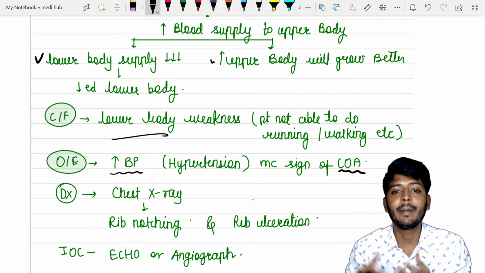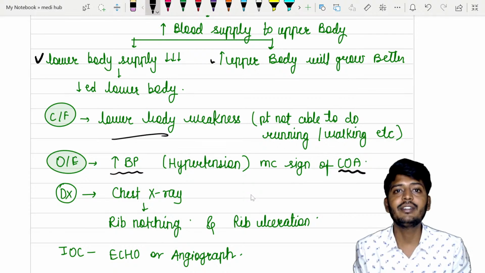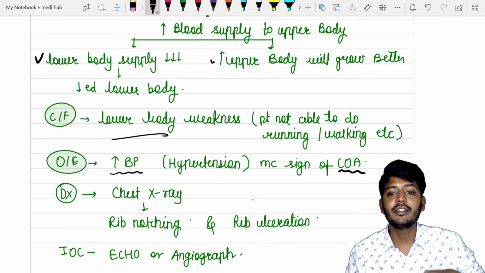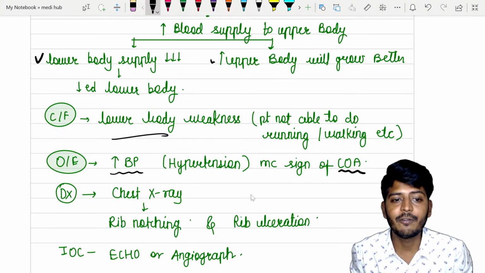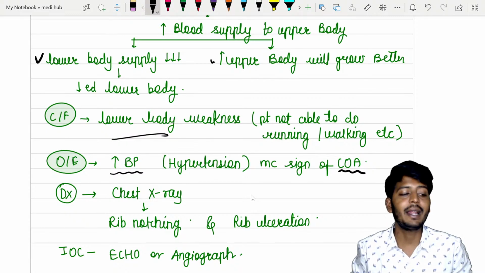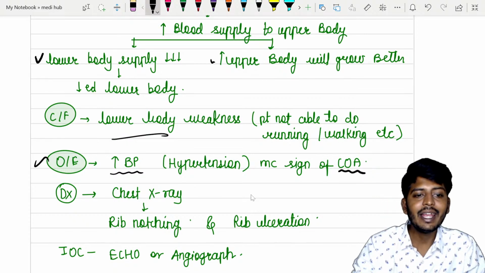Okay. So what is the complaint? बच्चों को लेके कैसा आएंगे mother? Mother will bring the child only when baby will have what? He is not able to walk fast. He is not able to run. थोड़ा चलते ही वो बोलता है कि और मेरे से नहीं हो पाएगा. I'm not able to run any further because the blood supply is not sufficient for the lower limb. So that is the thing. Okay. So increase of BP.